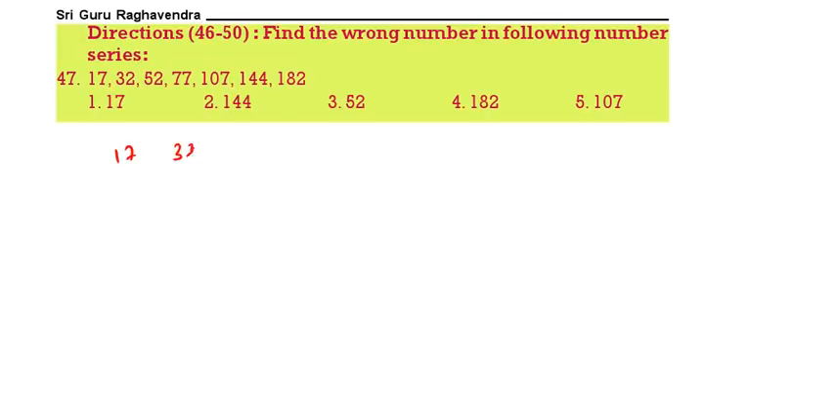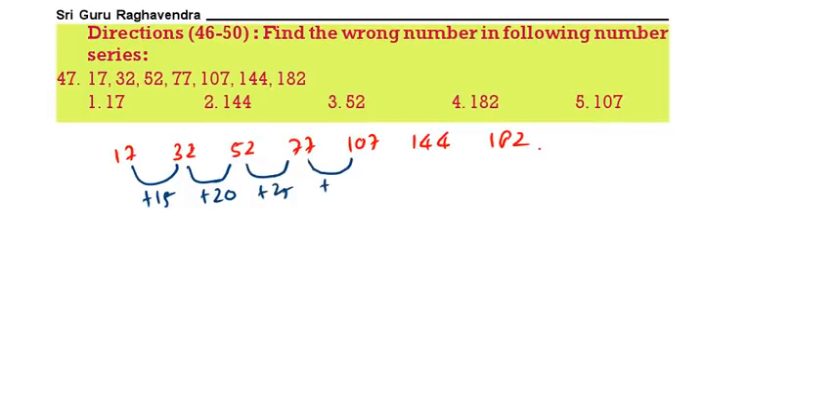17, 32, 52, 77, 107, 144, 182. Now 17 plus 15, 32 plus 20, then this is 25, then this will be 30. Next, see each time 5 gap, now 35. 107 plus 35 is 142, not 144. So 144 is the wrong number. See the next one.